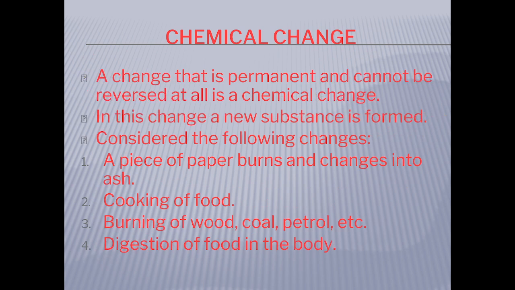Chemical change. A change that is permanent and cannot be reversed at all is a chemical change. In this change, a new substance is formed. Consider the following changes. A piece of paper burns and changes into ash. Cooking of food, burning of wood, coal, petrol, etc. Digestion of food in the body.